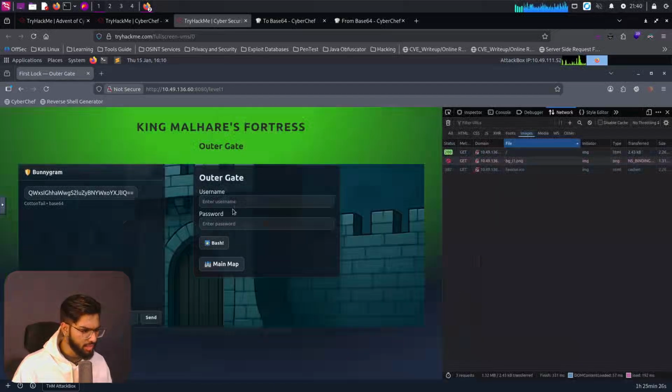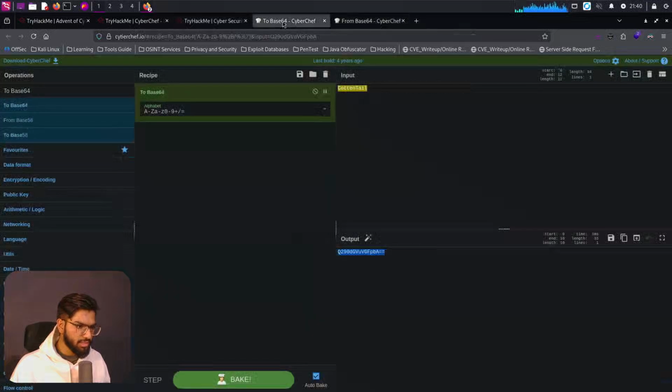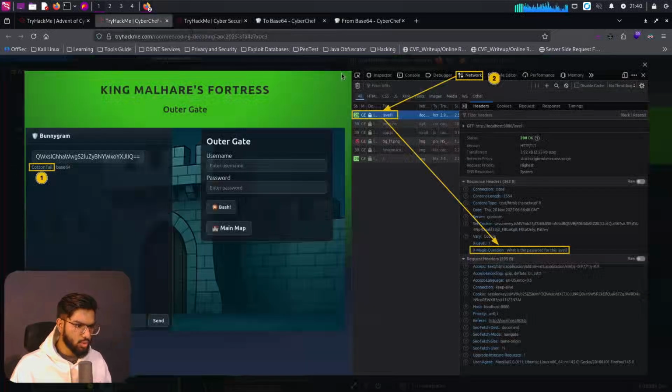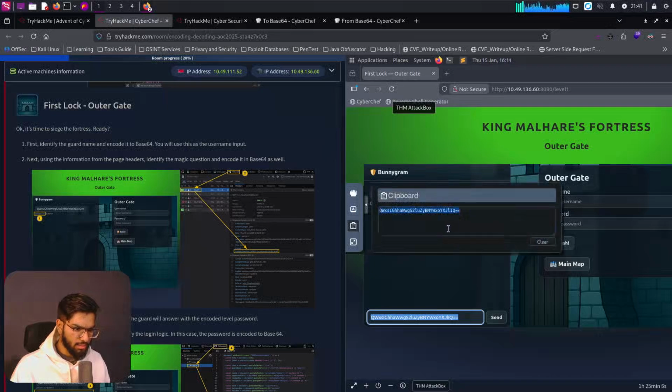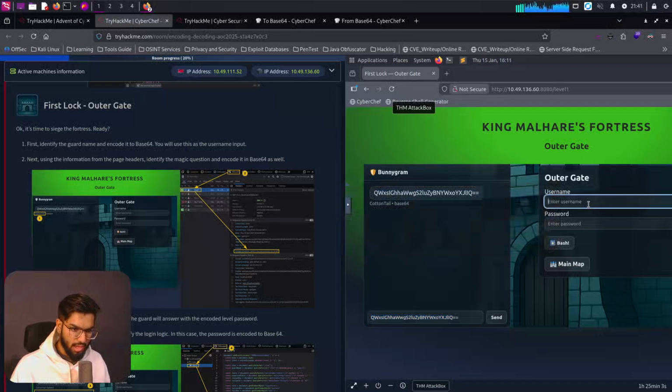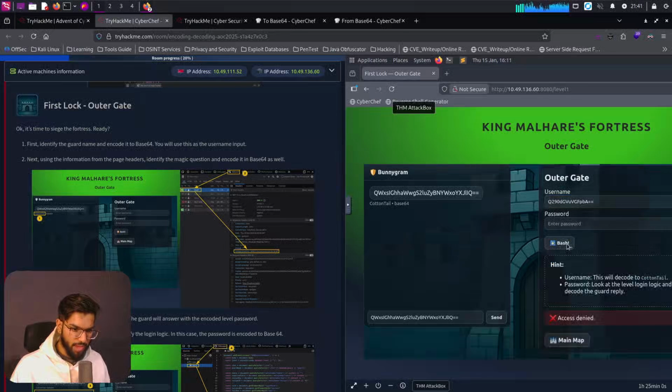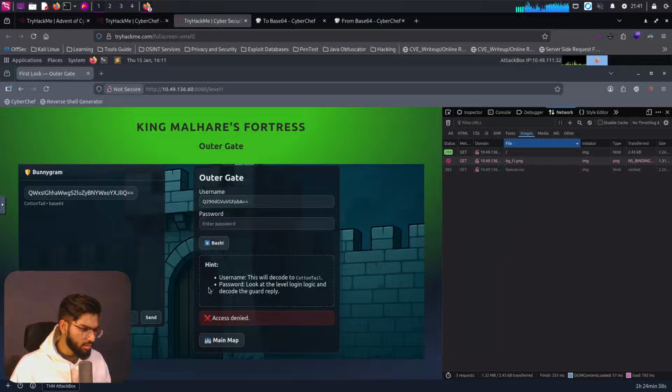So let me refresh the page again. It seems to be not found. Let me pass in this itself here. This time it's going to be Cottontail. Let's copy that. Then coming to the clipboard, can I paste it from here? No. So let's come to the clipboard and paste that content there and pass that as the username. Click on bash, and now it says username, this will decode to Cottontail. Password, look at the level login logic and decode the guard reply.